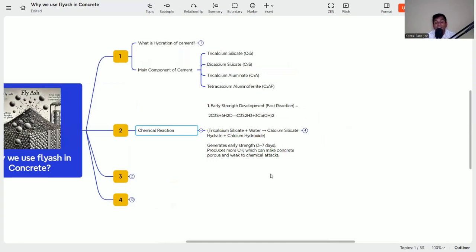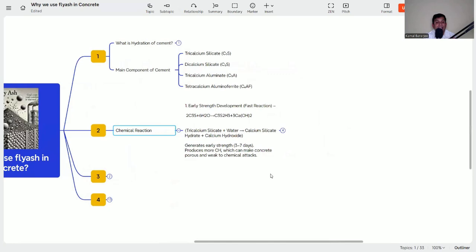Now, the first stage of reaction is happening with the C3S, not the C2S or the C3A or C4AF. Whenever we are adding water, the first component, tricalcium silicate, starts reacting with the water.